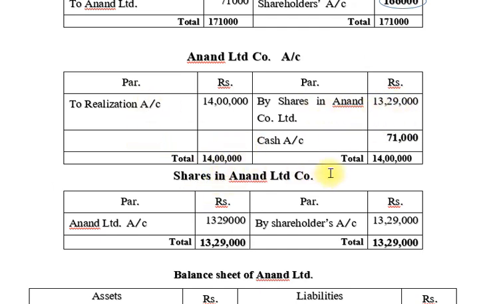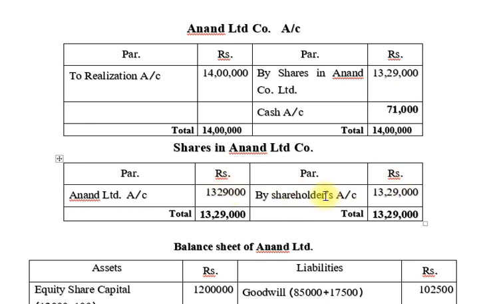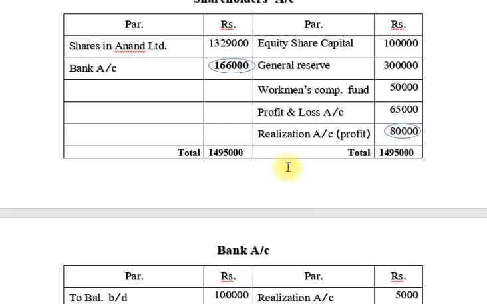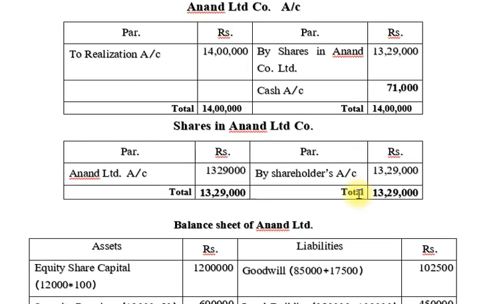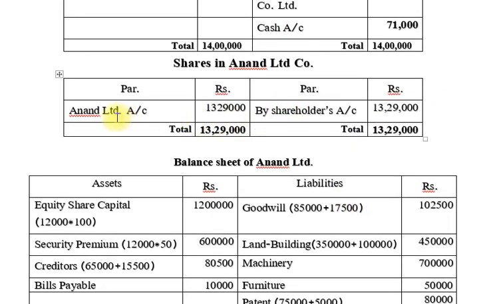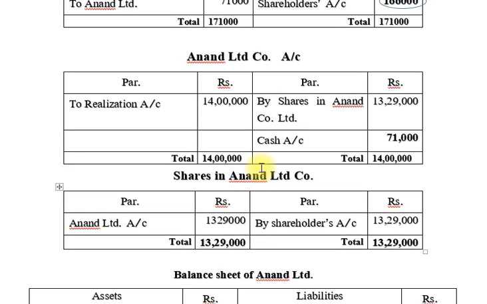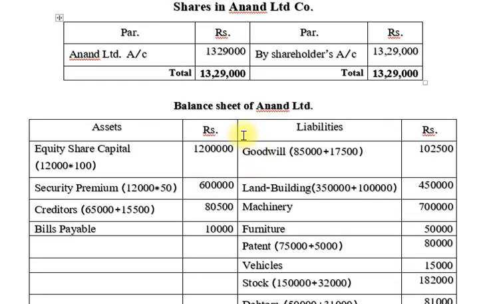Then after, shares in unlimited company. So friends, we offer the shareholders account 13 lakhs 29,000 equity shares. You can see friends here. Okay, so we note down here which unlimited account. Okay friends, here very easily the shares in unlimited account. Easily prepare this account, both accounts. Now we prepare the balance sheet after the amalgamation.